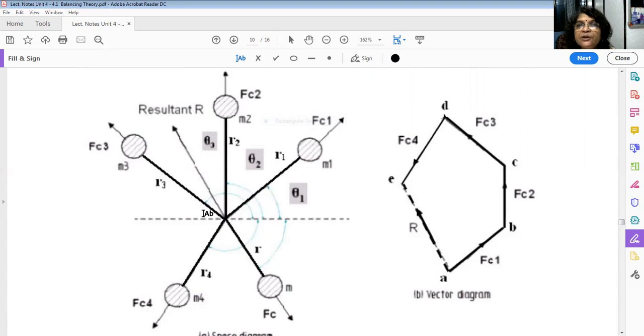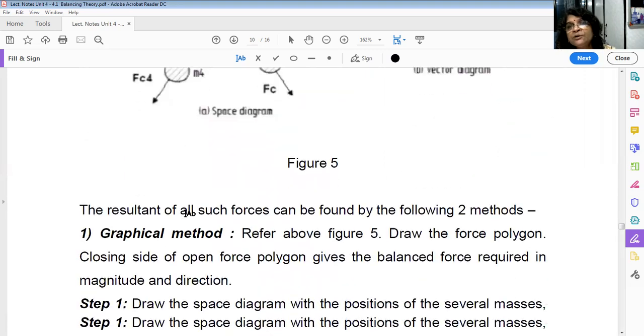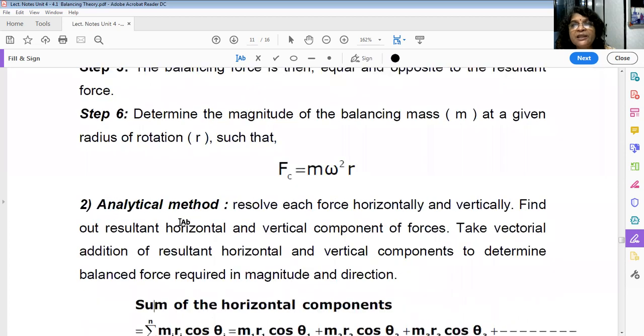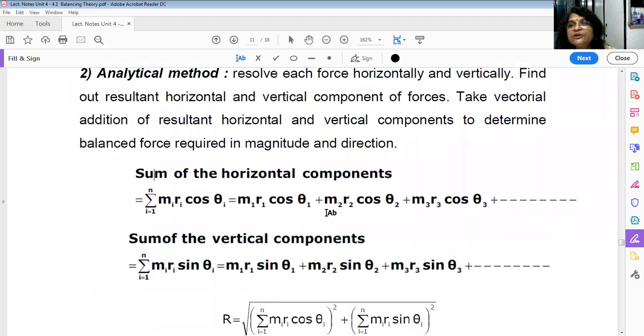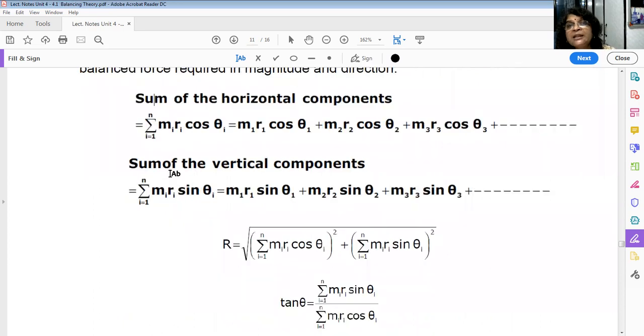Okay, FC3 into cos theta 3, vertical component is FC3 sin theta 3. Like this, resolve all the four forces into sine and cos, that is horizontally and vertically. Okay, so sum of the horizontal component is M1 R1 cos theta 1 plus M2 R2 cos theta 2. So this is the summation of all the horizontal component of forces. Then take the sum of vertical component of the forces.